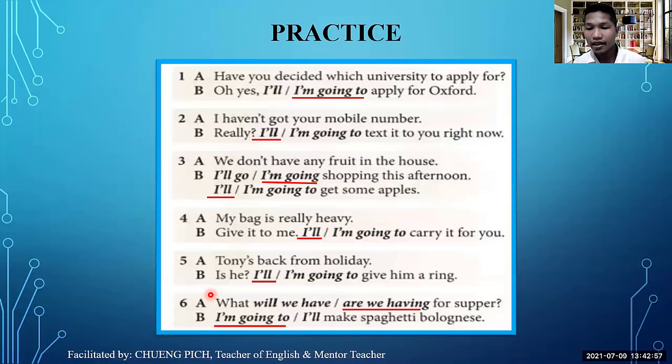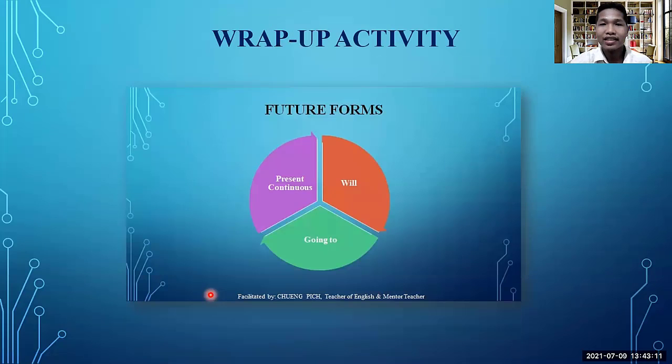Thank you everyone for participating in this practice exercise. Now it is the end of our lesson. Before I end this lesson, I would like to wrap up a little bit about our lesson. So today we studied grammar, future forms, which consist of 3 different forms: will, going to, and present continuous.